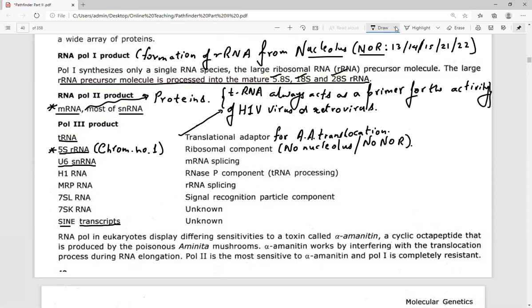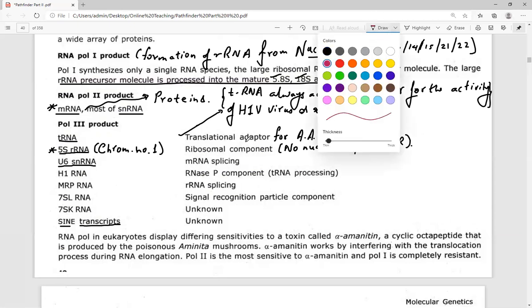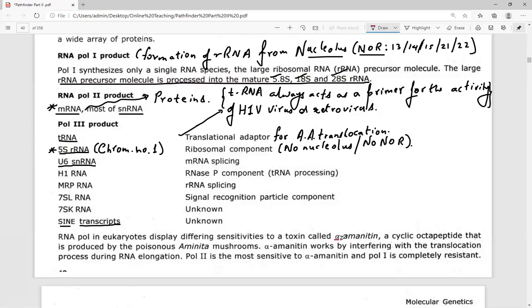The next question that is of utmost importance is about the activity of a compound that is referred to as alpha amanitin, which is obtained from a plant that is referred to as Amanita phalloides.